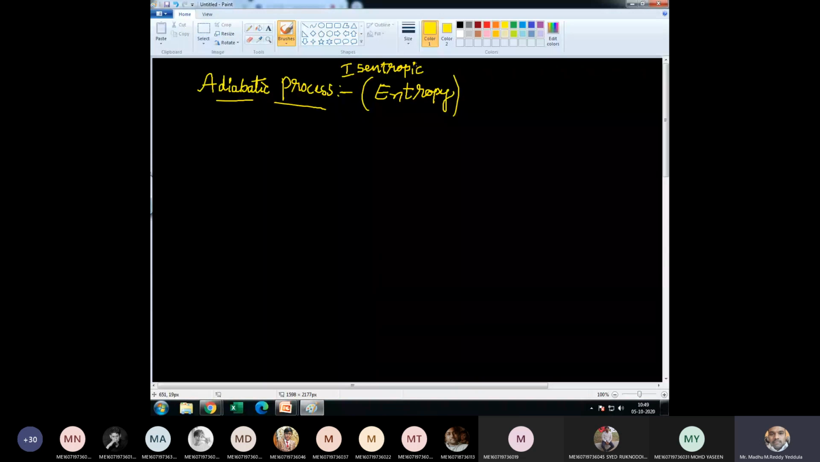Entropy is constant. The governing equation for adiabatic process is PV power gamma, because when the n value is equal to gamma, then I can call that process adiabatic process. I already discussed this. Now, if you draw PV and TS diagram for adiabatic process,